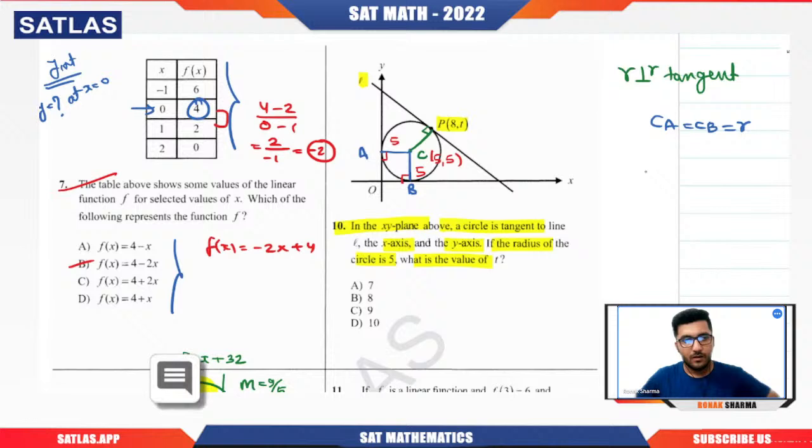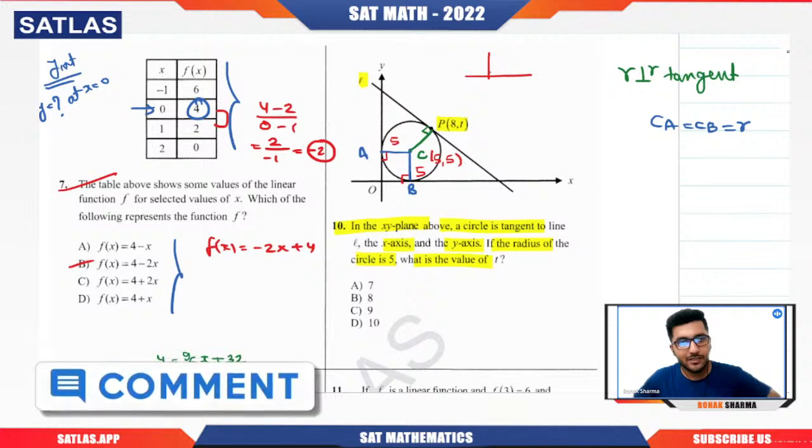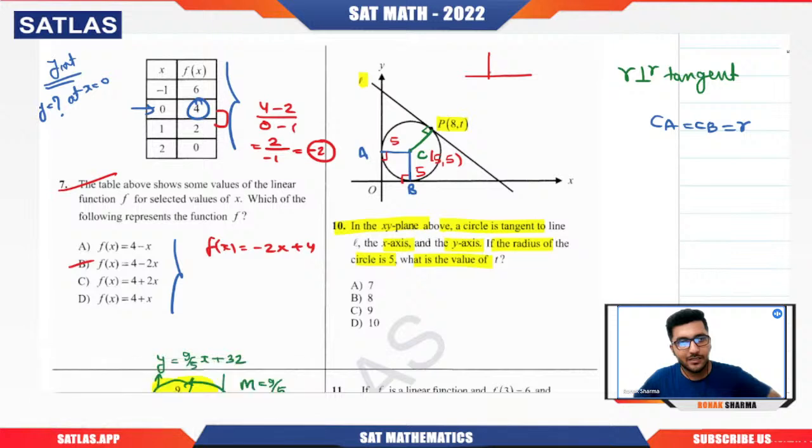Right? Because any line which is perpendicular to the x-axis, let's say at k, will have the y coordinate k. Similarly, any line which is perpendicular to the y-axis, let's say at p, will have the x coordinate p. So this is something we should know as the basics of the coordinate system. So C is 5 comma 5, this is 8 comma t, and CP is already r, which is nothing but 5.